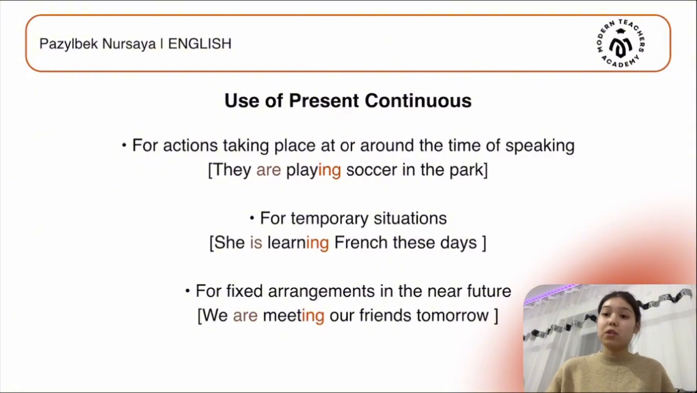Present continuous answers the question what is happening right now, and we have learned how to create present continuous sentences using the correct structure. Now we are going to talk about the uses of present continuous, when and in which situations we use present continuous tense. The first one is for actions taking place at or around the time of speaking.